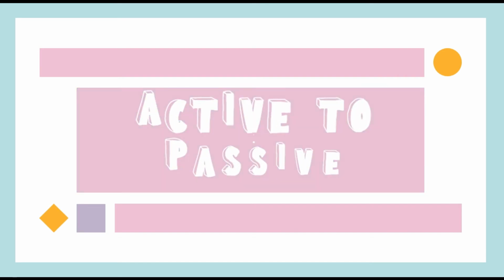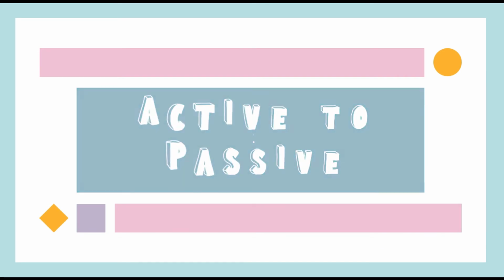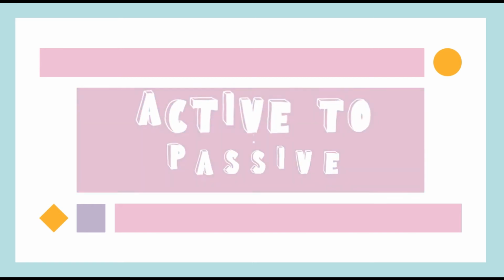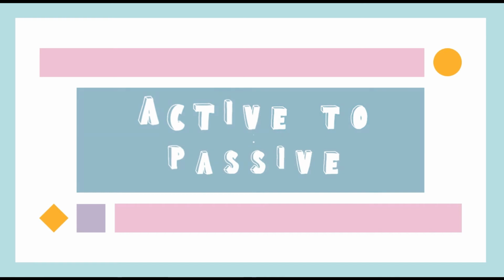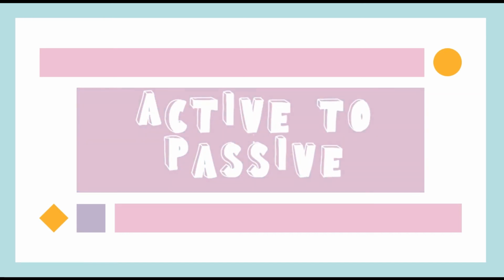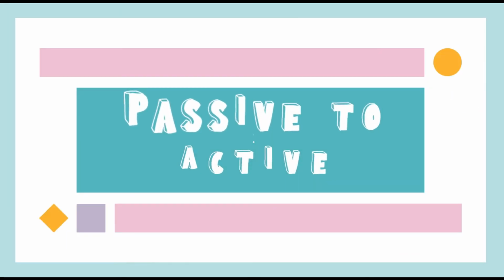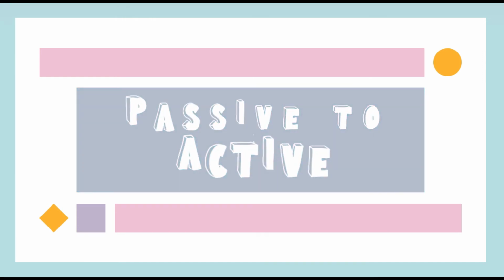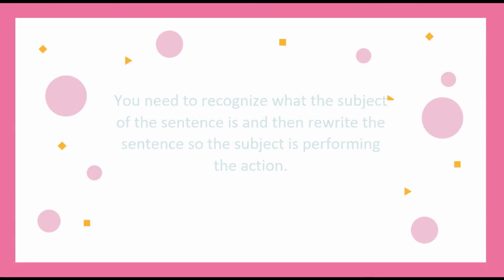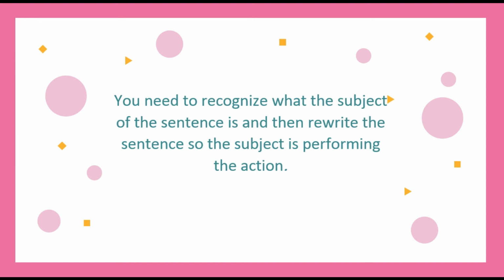The mentioned rules are the basic rules for changing active voice into passive voice sentences. I hope you already know how to convert active to passive. Now, we will proceed with the basic rules on how to change passive voice to active voice sentences. In order to change passive voice to active voice, you need to recognize what the subject of the sentence is and then rewrite the sentence so the subject is performing the action. Let's use the following examples to understand how.